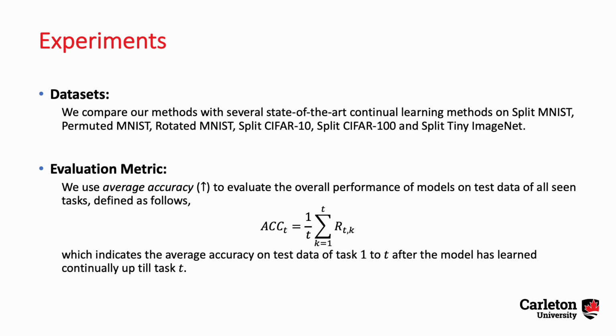In the experiments, we compare our methods with several state-of-the-art continual learning methods on 6 datasets. We use average accuracy to evaluate the overall performance of models on test data of all seen tasks, which indicates the average accuracy on test data of tasks 1 to T after the model has learned continually up till task T.